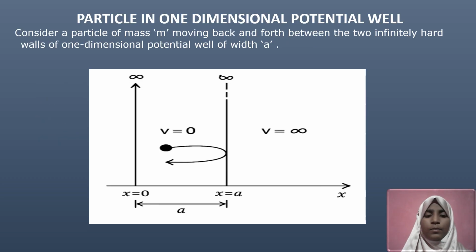Let us assume a particle of mass m, which is trapped in a one-dimensional box of length a. Inside the box, the potential energy is zero, so the particle is free to move. But at the edges, the potential becomes infinite, so the particle is strictly confined between 0 and a. You can observe this clearly in this picture. These conditions force its wave function to be 0 at the boundaries.